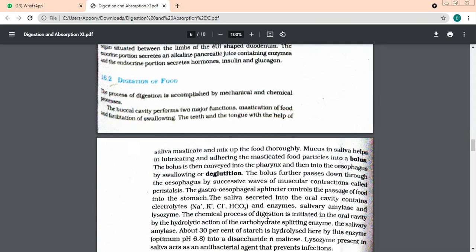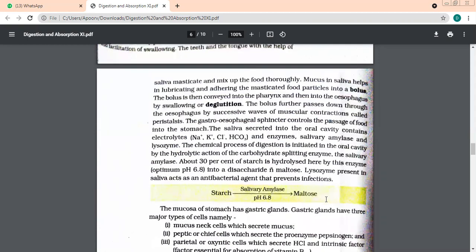We talked about another enzyme present in saliva. Tell me which one it was. One was salivary amylase. Which was the next one? Lysozyme. Yes, very good. So what is lysozyme going to do? It acts as an antibacterial agent that prevents infection. Supposing any bacteria has entered the mouth, it will act as an antibacterial agent and will not let any infection spread in your body.